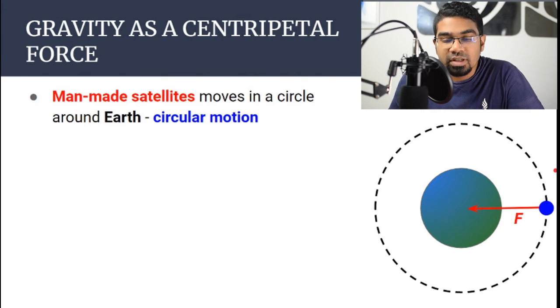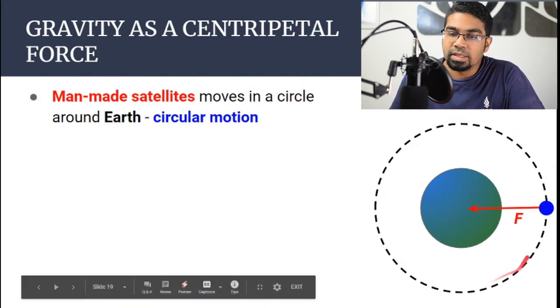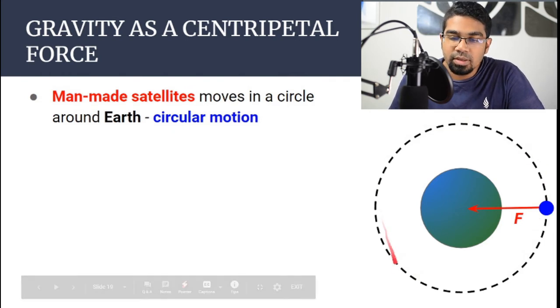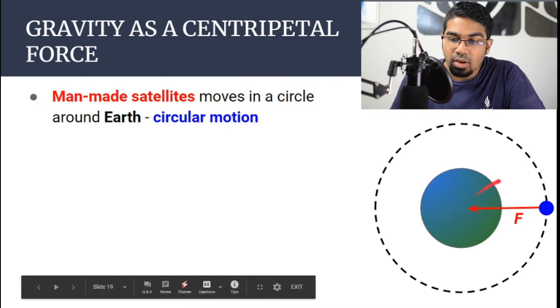Let's look at gravity. Assume that this is a man-made satellite that is moving around the Earth, that is orbiting the Earth. This satellite is therefore moving along a circular path. If it is assuming circular motion, then there must be an acceleration towards the center of the circle, and therefore there must be a centripetal force. And we know that the force that pulls the object to the center of the Earth is the gravitational force that is exerted by the Earth on the satellite.